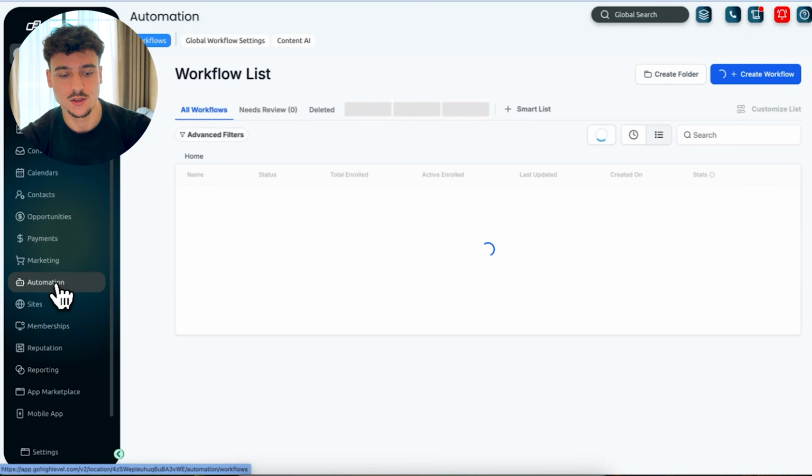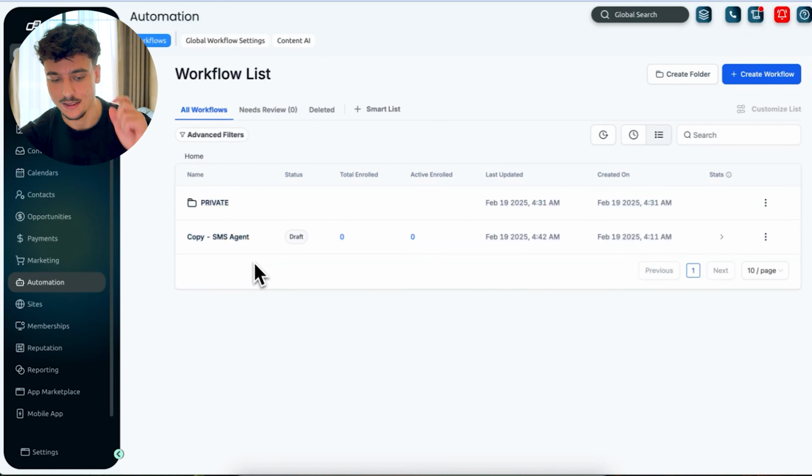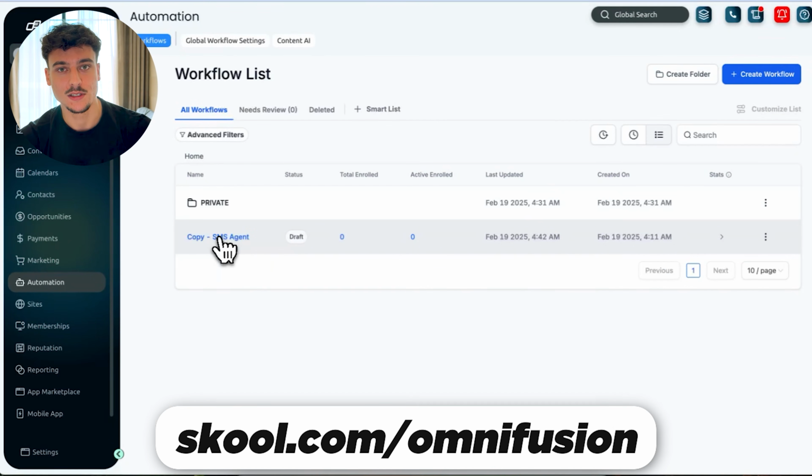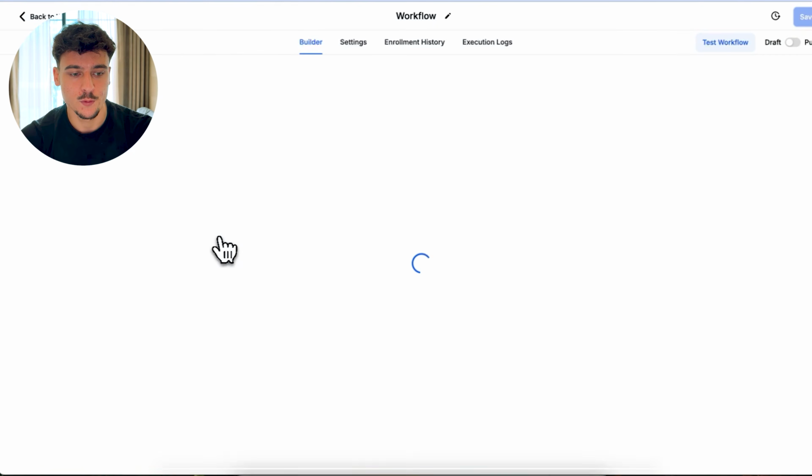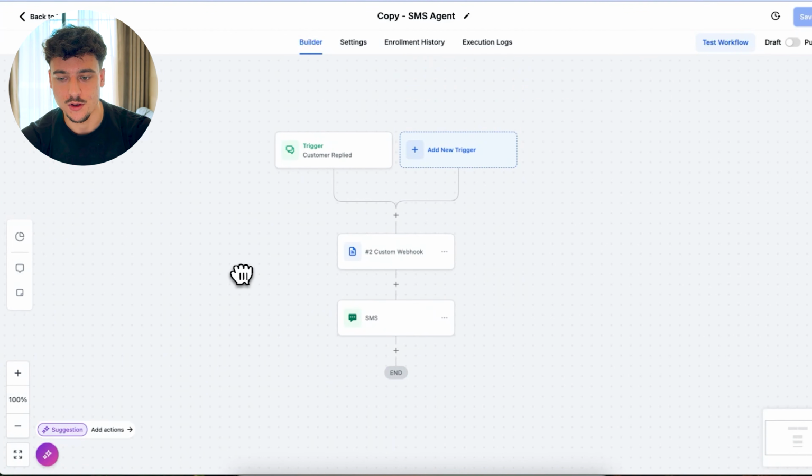Next, we go to automations. As you can see in here, I have a copy SMS agent. You're going to be able to find a template for this down below in the description in our free community, so make sure to join there to get the template. If we click on this workflow, you can see that it's a very, very simple workflow.